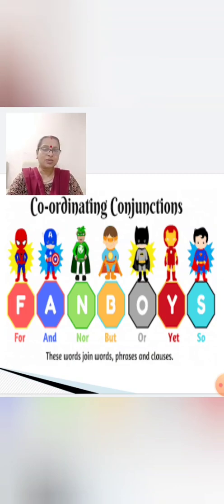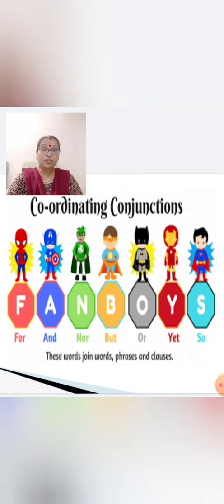And these cartoon characters are standing on some letters. Can you read them? FANBOYS. It is an acronym for all these coordinating conjunctions. You will remember, you will never forget.